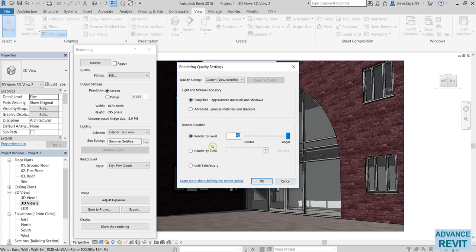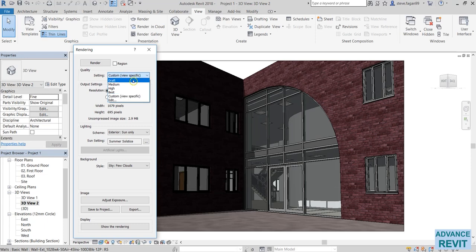If you only had a specific amount of time to render, for example, if you're leaving the office at 6 o'clock and you want to show the client your drawings at 10 o'clock, you can render by time, so you can specify the amount of minutes that you want it to render. You can, of course, let the software decide and choose the until satisfactory. So for this exercise, I'm going to stick with draft. Next is the output setting. So how is the resolution going to appear? Will it be on a screen, or are you going to print it?